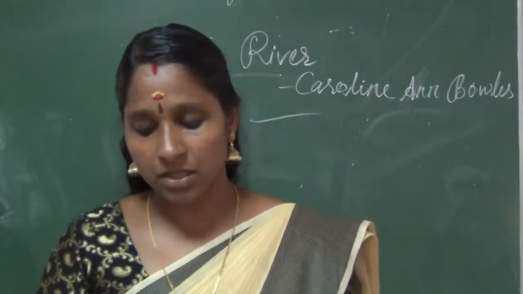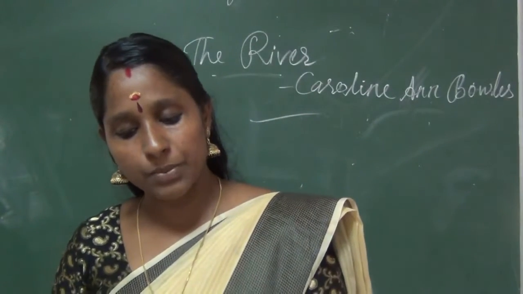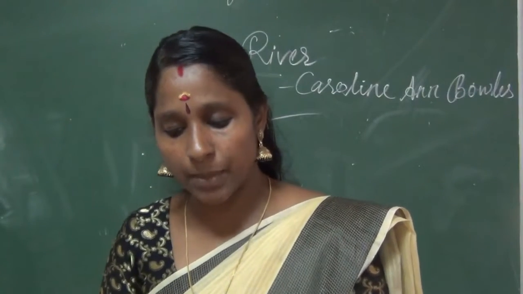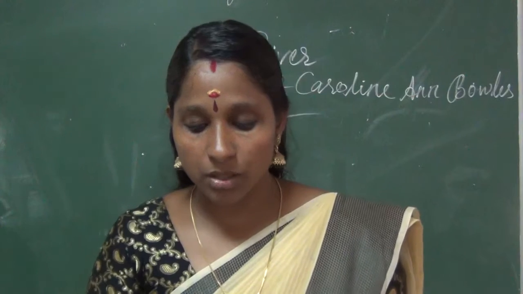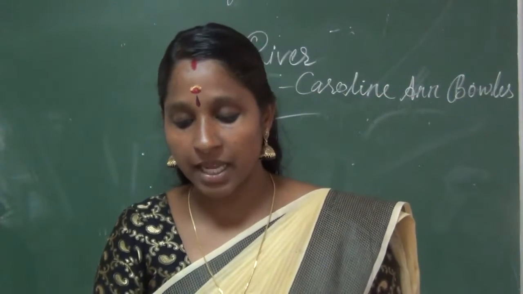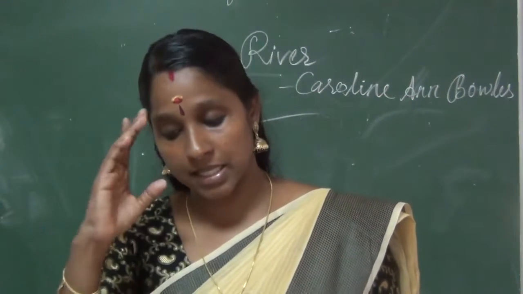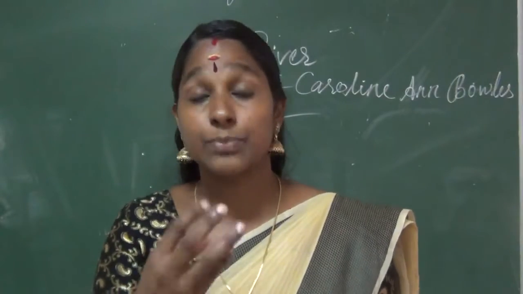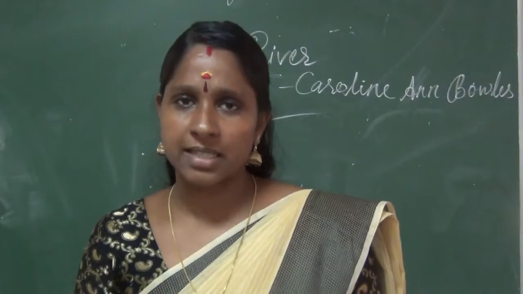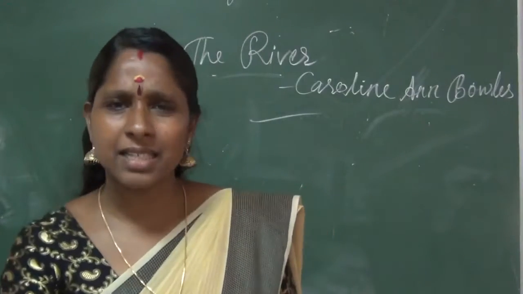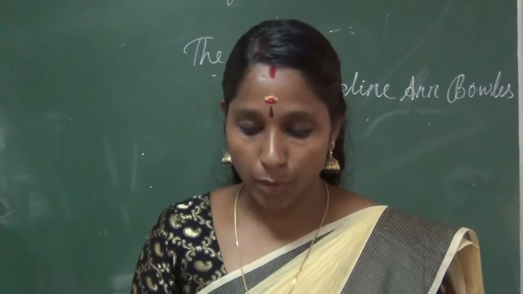Okay. See, imagery is the name given to the elements in the poem that sparks the senses. It need not be only visual, it can relate any of the five senses. Okay. Touch, smell, or sight, hearing, taste, all these things. Clear?